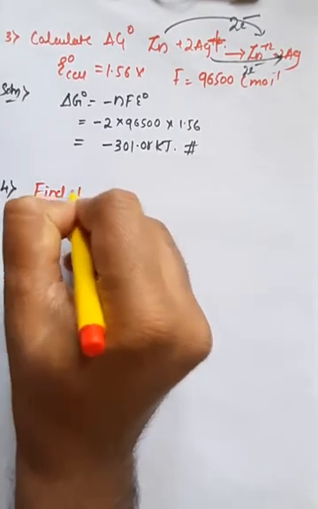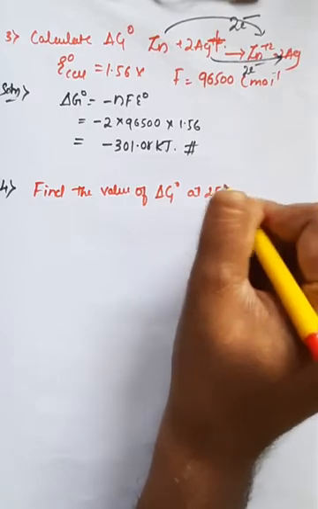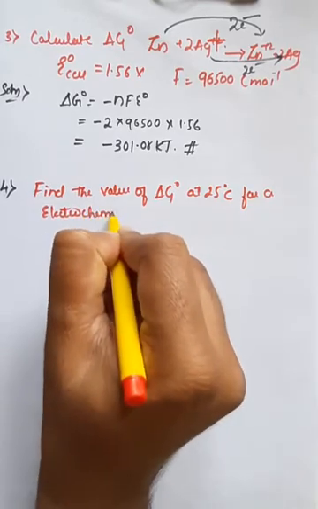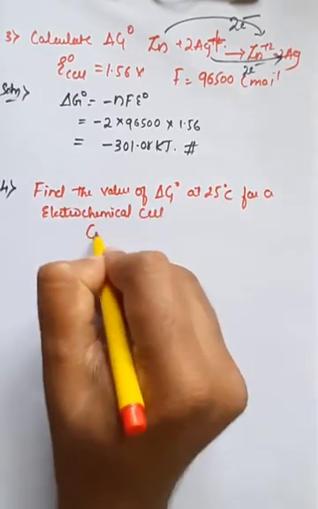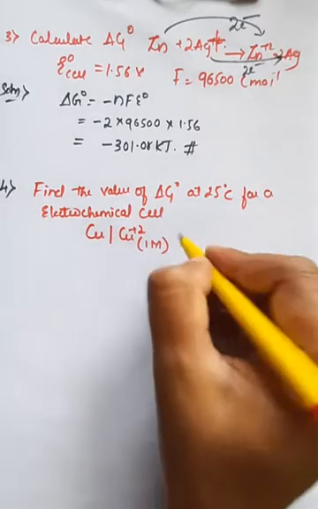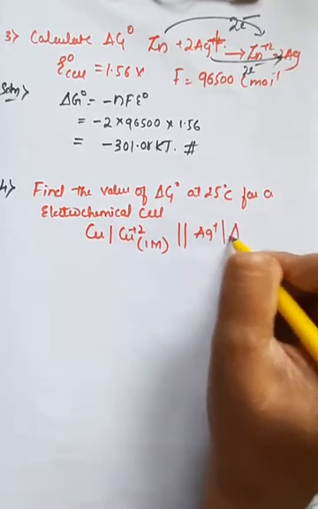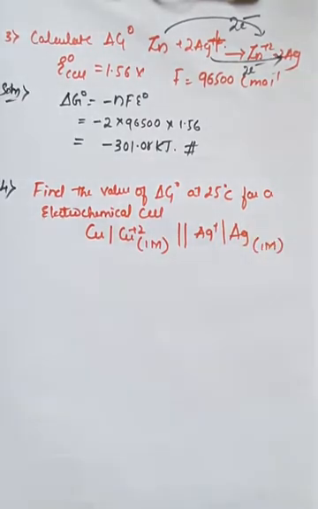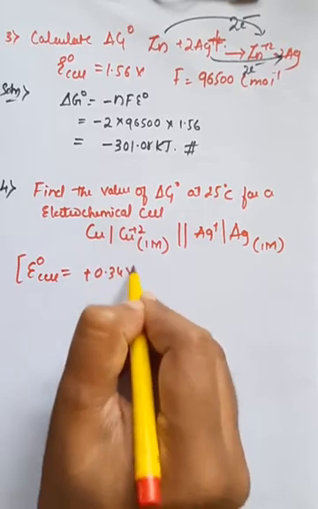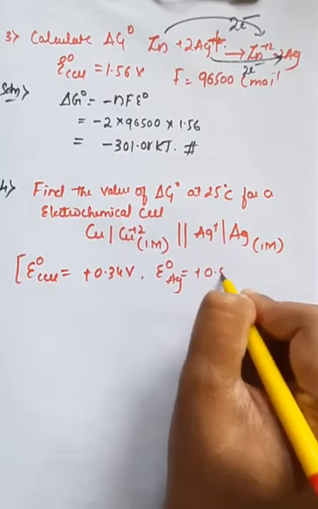Find the value of delta G naught at 25 degrees Celsius for an electrochemical cell: Cu bar Cu plus 2 half cell having the concentration of 1 M, and there is a salt bridge between the two electrodes, Ag plus half cell, that is Ag, having the concentration of 1 M. Both are having the concentration of 1 M, and E naught of copper is equal to plus 0.34 volt, and E naught of silver is equal to plus 0.8 volt.